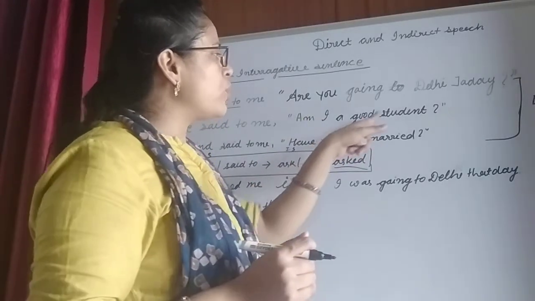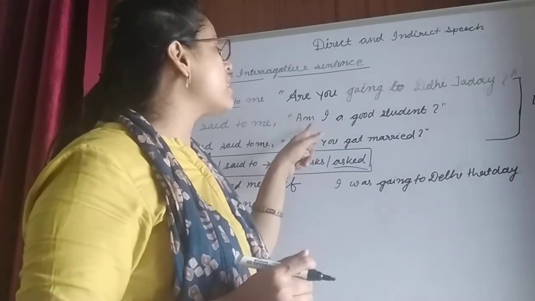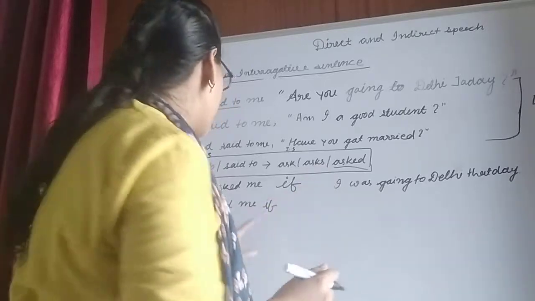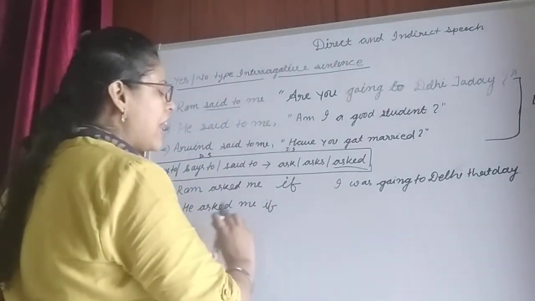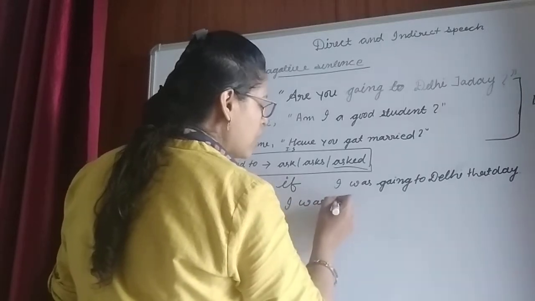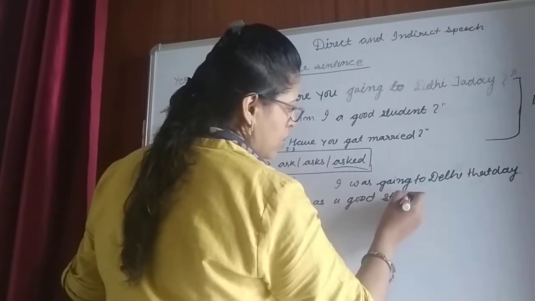So, "Am I a good student" is an interrogative sentence. What will be the assertive sentence? I am a good student. So we will write here: he asked me if I was a good student.